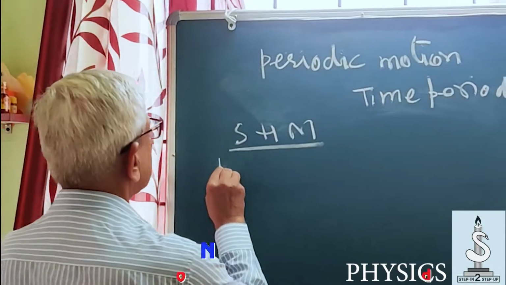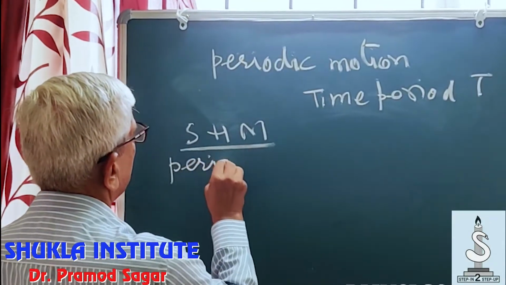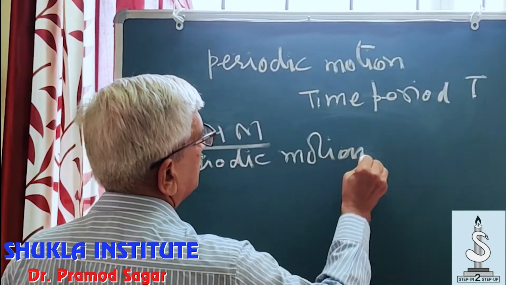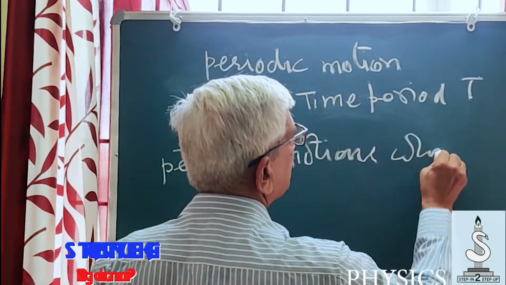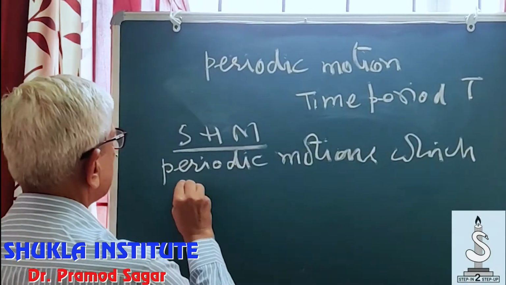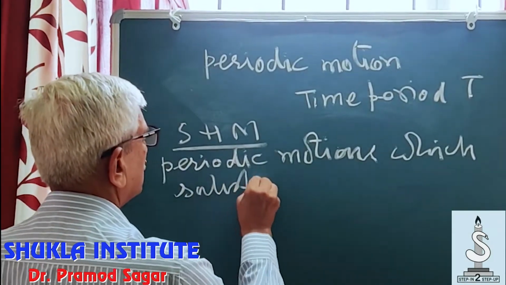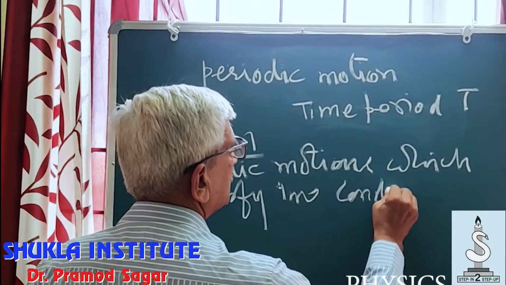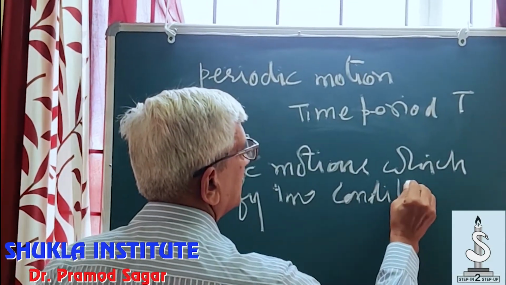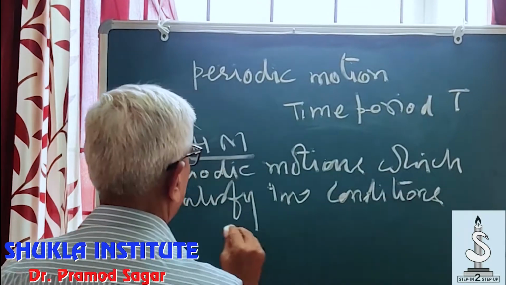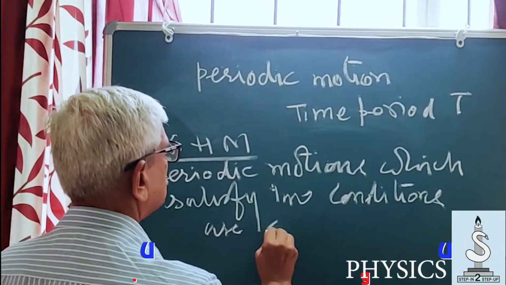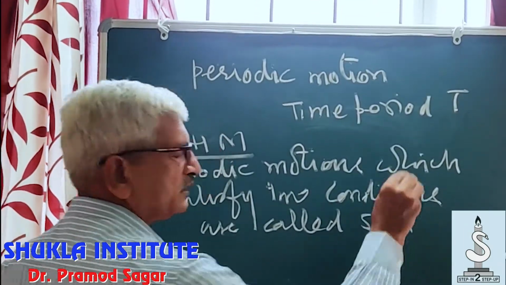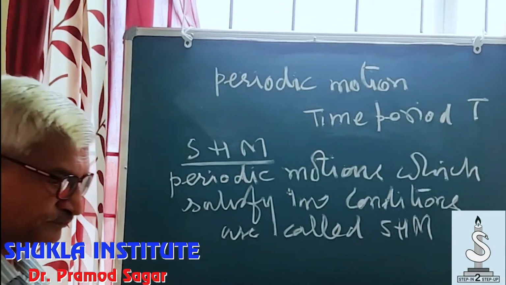Such periodic motions which satisfy two conditions are called simple harmonic motion.